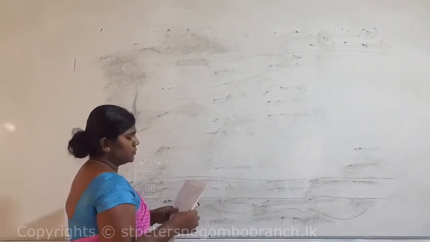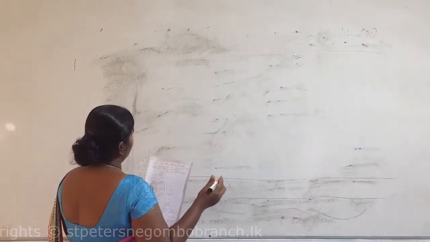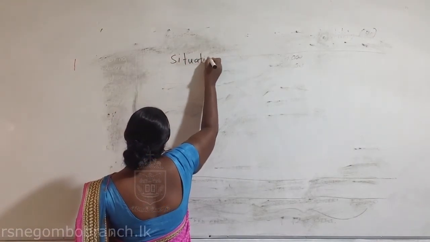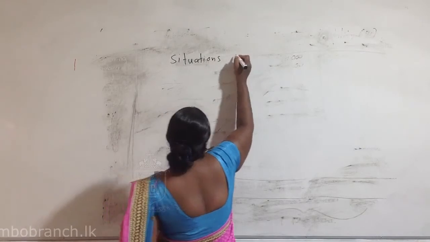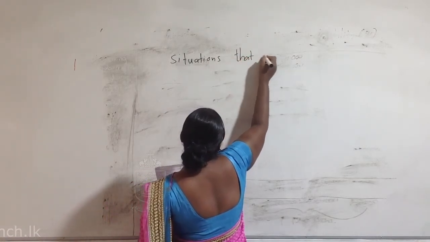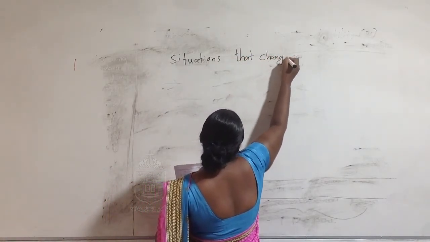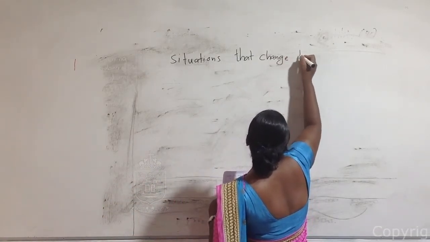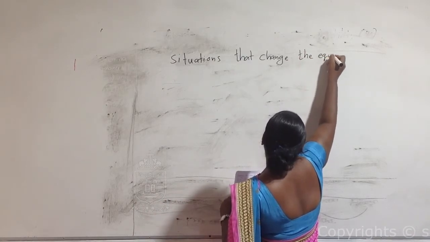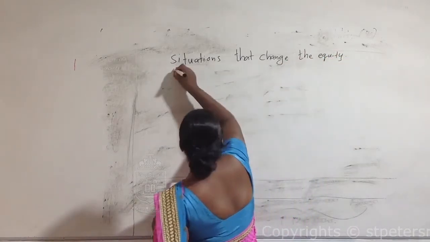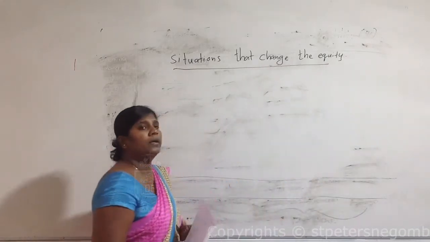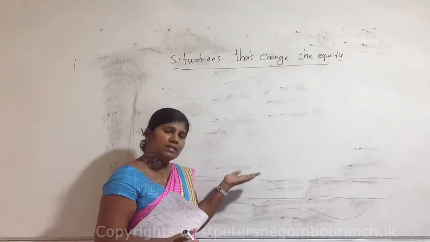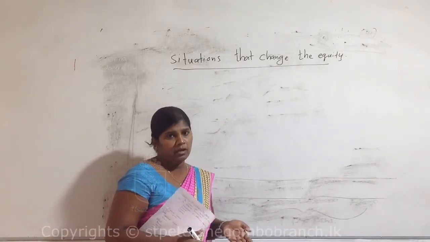Yes, children, there is another small subtopic: situations that change the equity. As you already know, if any person starts a business, he must invest some amount of money in the business.